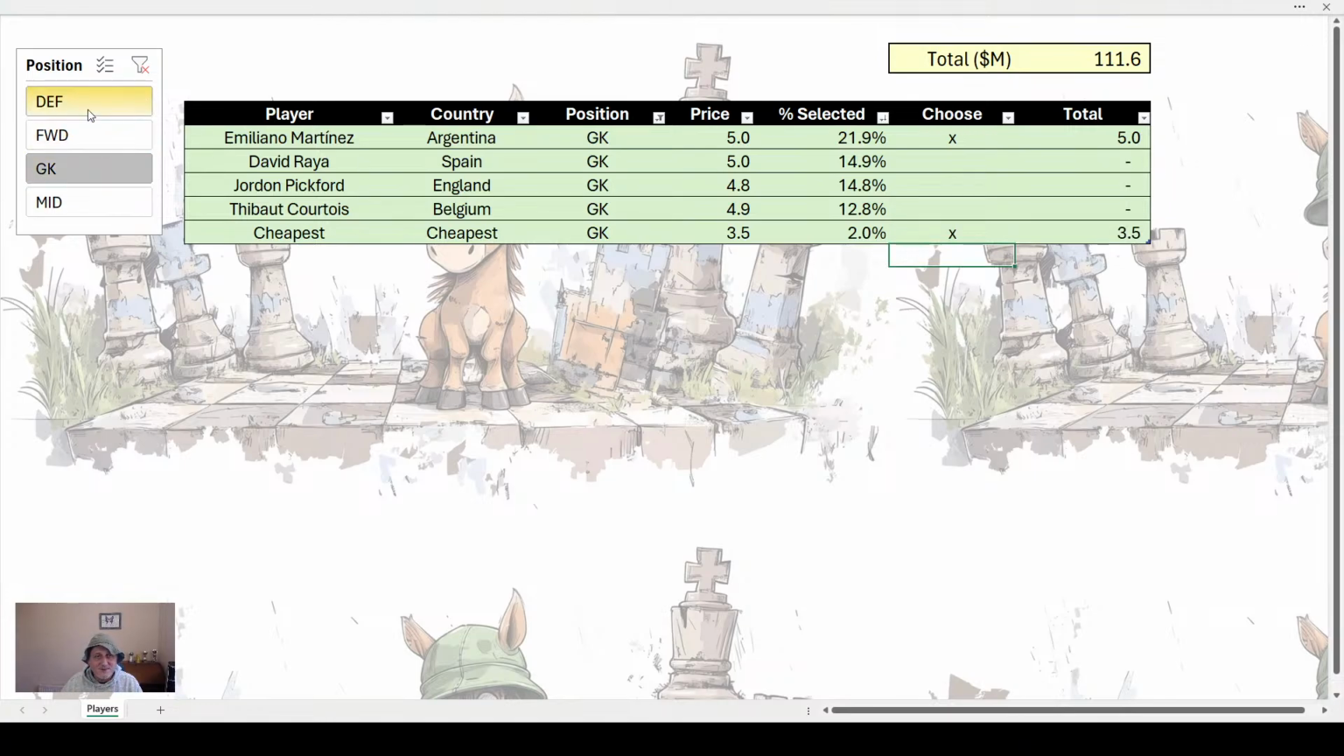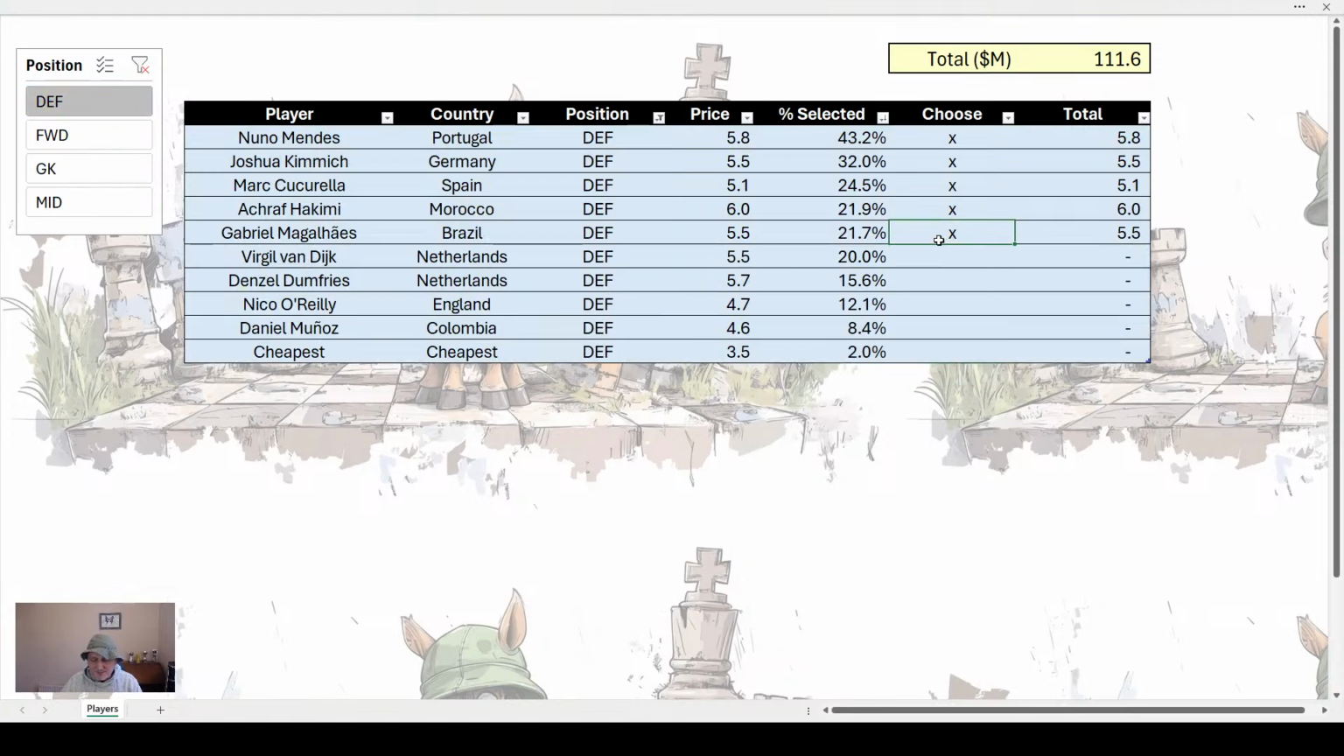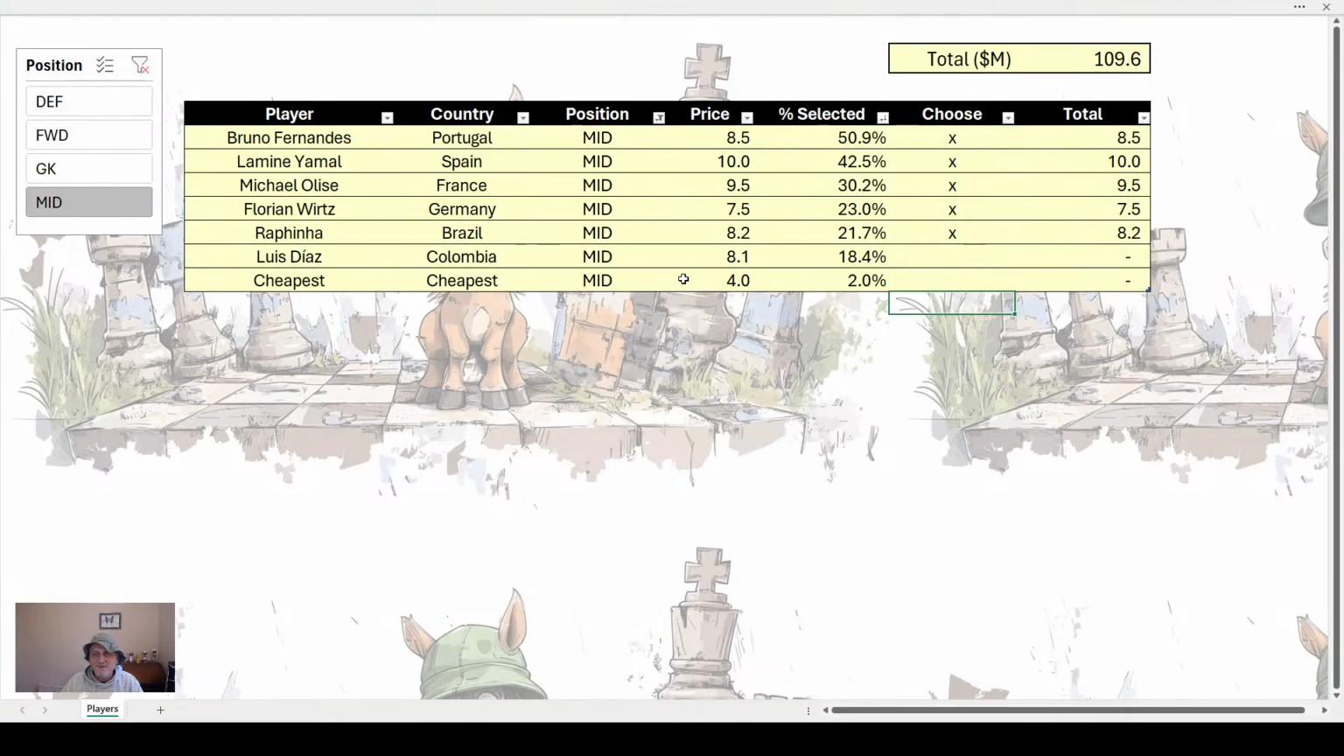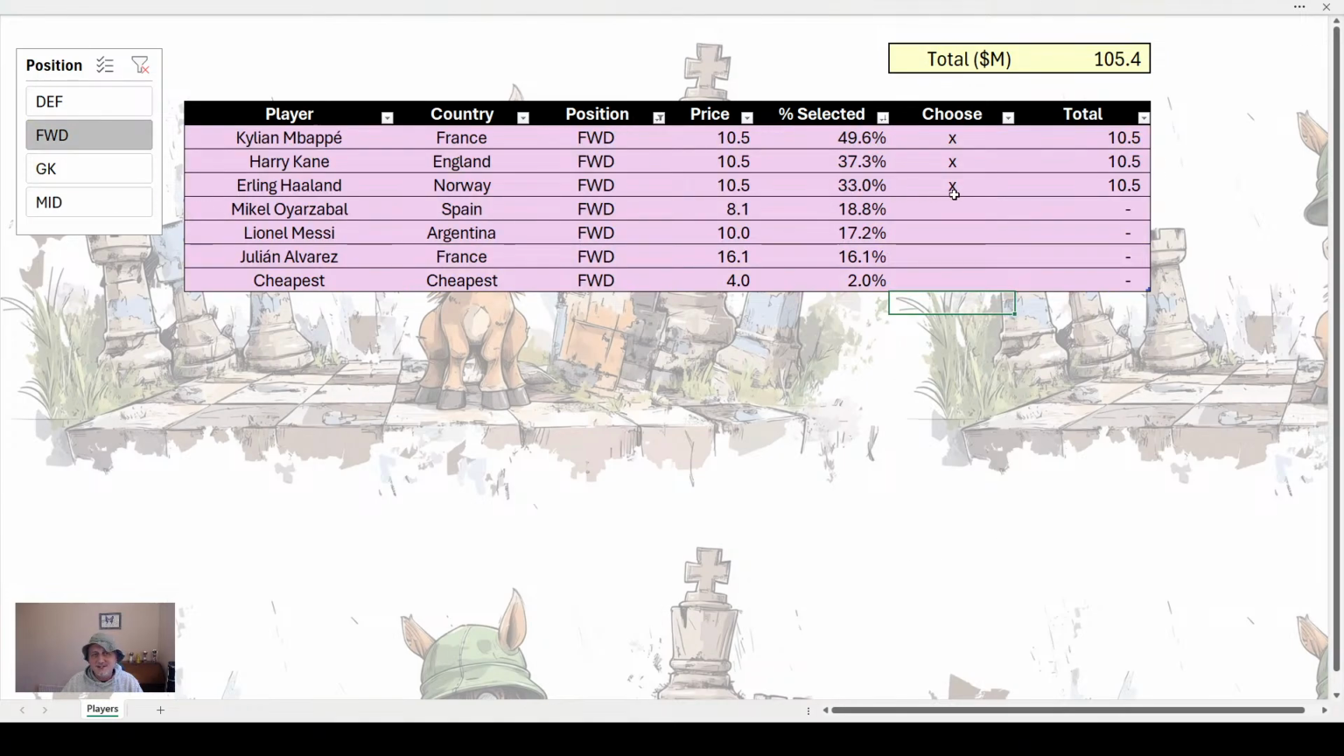And we do that at every position. So we're losing Gabriel, which is fine, I think, because a lot of people won't get him. And again, we go for the cheapest defender, 3.5 million. Midfield, we're losing Rafinha, which is a shame because I like him, and going for the cheapest midfielder. And the same with the forwards. We lose Erling Haaland, which is a shame because he could do very well match day 1. And then we go for the cheapest forward. And that makes us go to 98.9.